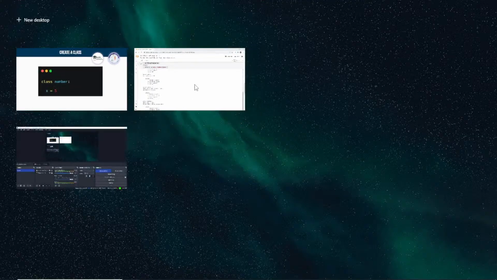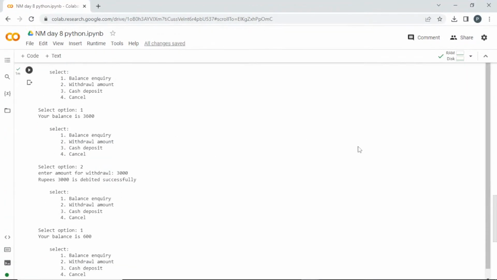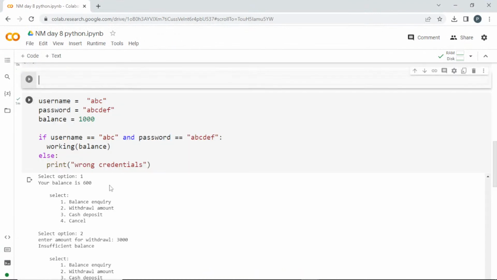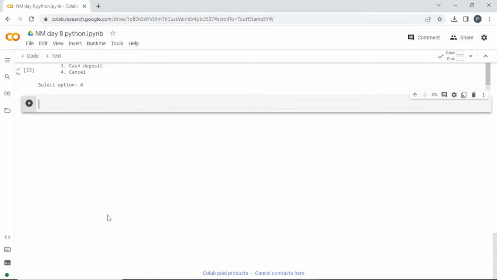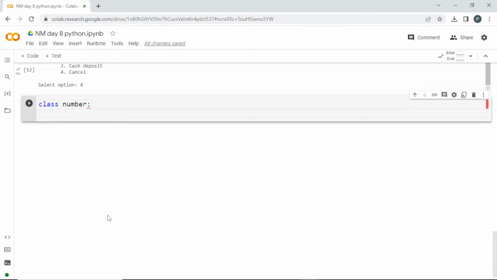So can we do it? We'll create a class now in Colab. Let me bring it down. To create a class, you have to write class number, and you don't need any parenthesis here. It is not like a function. You can leave it empty here, and in the next line this will be the body of the class. I'm going to store x equal to 5. I'll run this.